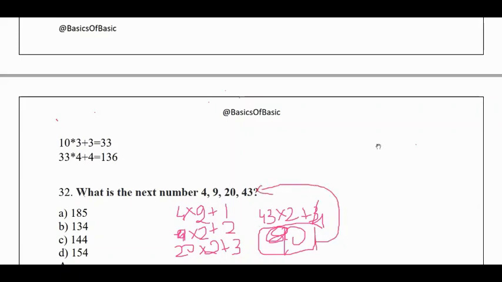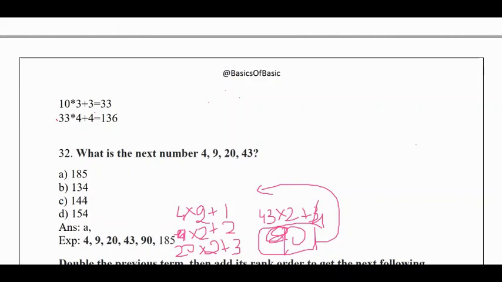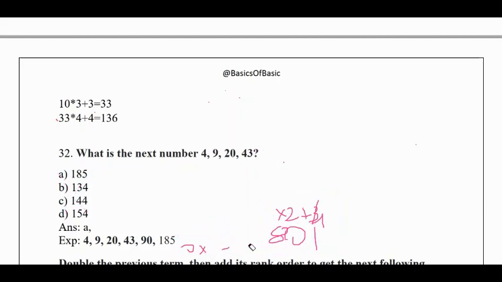But in the options, there has been some problem because the question has not been typed correctly. The question should be 90 and then the question mark must be present. So after that, the answer would be 185. But here, since the question mark has been provided for the 90 itself, the options are not looking like this. So you can change the question like this: 4, 9, 20, 43, 90, question mark, or else you can change the option. Okay, so there is a slight typing mistake in this question paper. But still, I guess you got the logic, so that's the importance here.